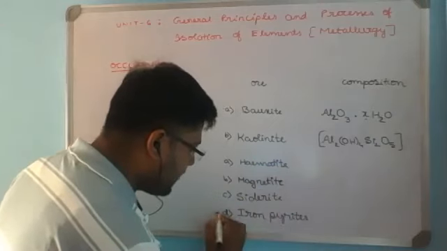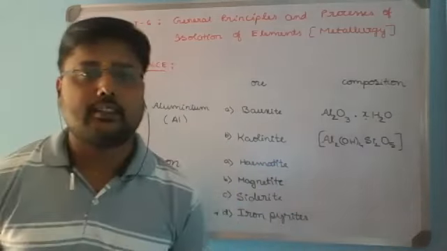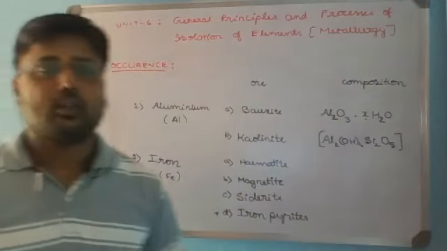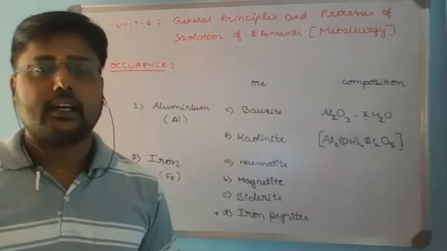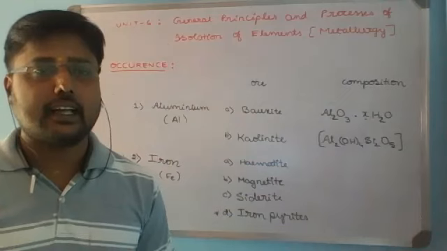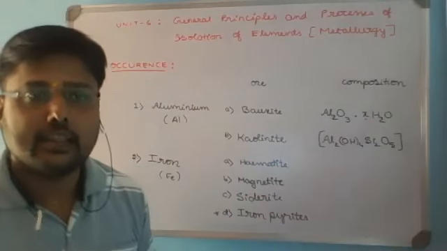Iron pyrite is the sulfide ore of iron. The four important ores of iron are hematite, magnetite, siderite, and iron pyrites.